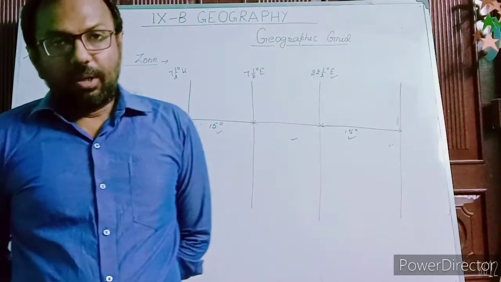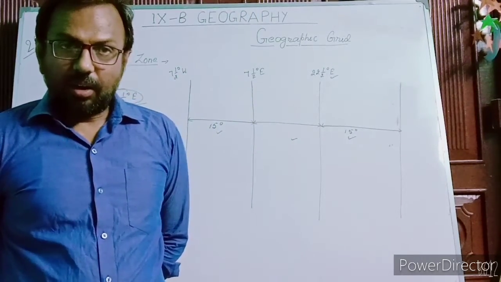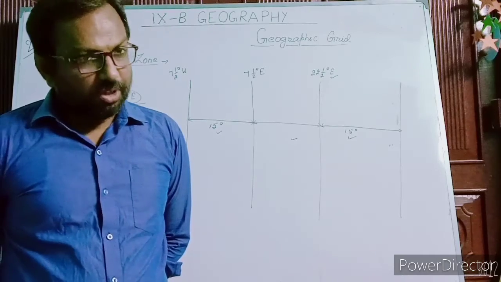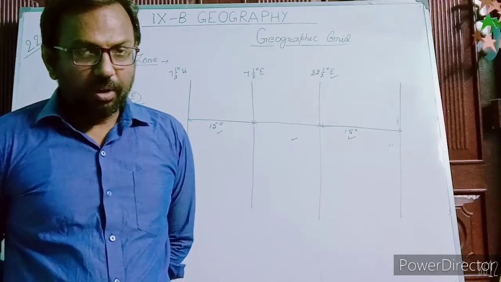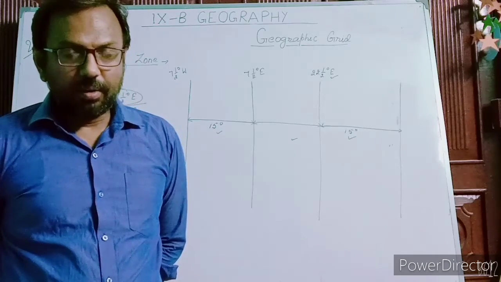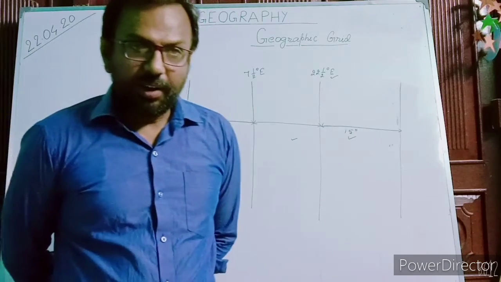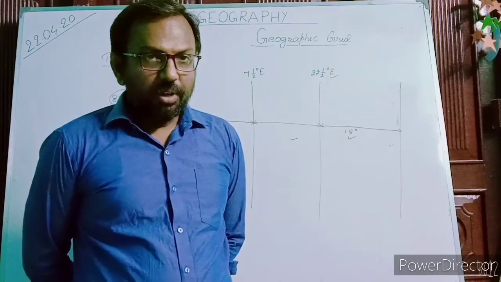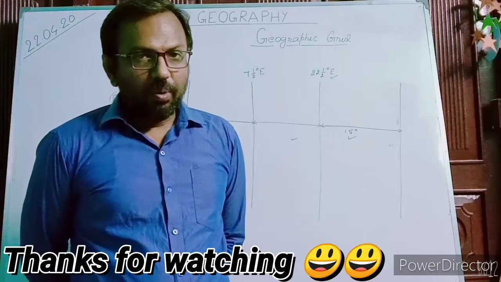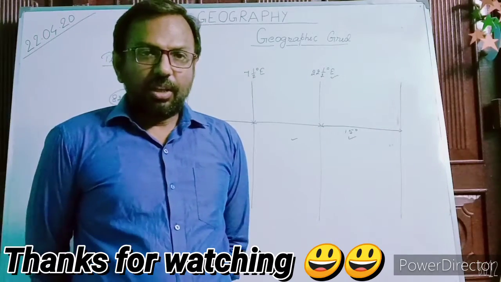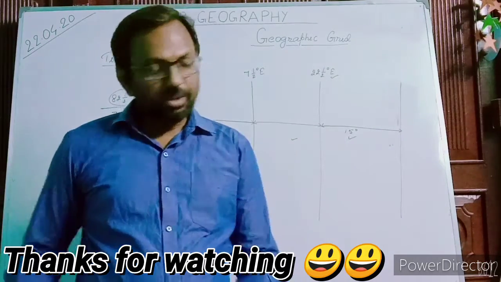If these standard meridians are towards the east from GMT, or from the Greenwich meridian, then the time difference will be added to GMT, and if that standard meridian lies west from GMT, then that time will be subtracted from GMT.